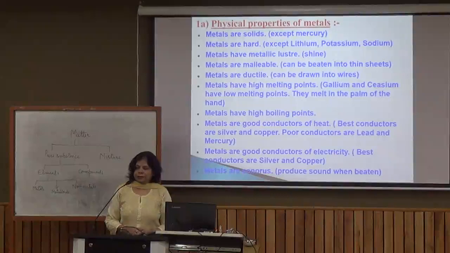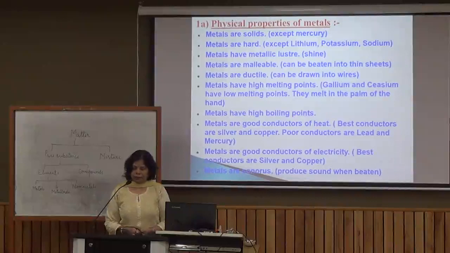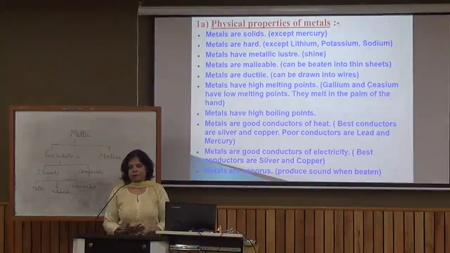Another property is that metals are good conductors of electricity. You must have seen all electric wires, they are made up of metals. Right? This is because of the property of metals that they are good conductors of electricity. Then you must have seen all types of bells, they are made up of metal, because when metals are hit, they make a sound. They produce a ringing sound. This property we call sonorous.